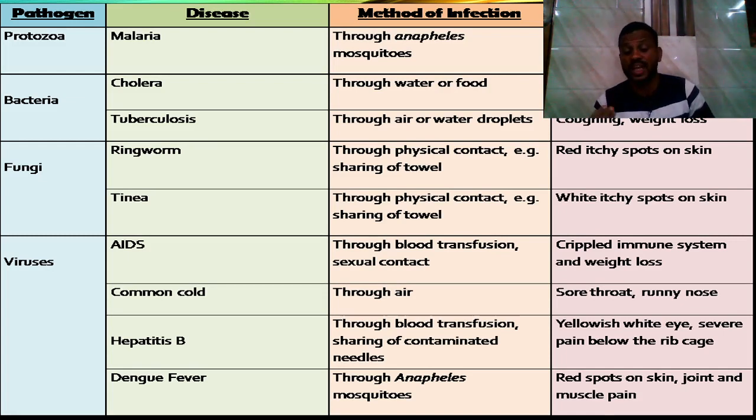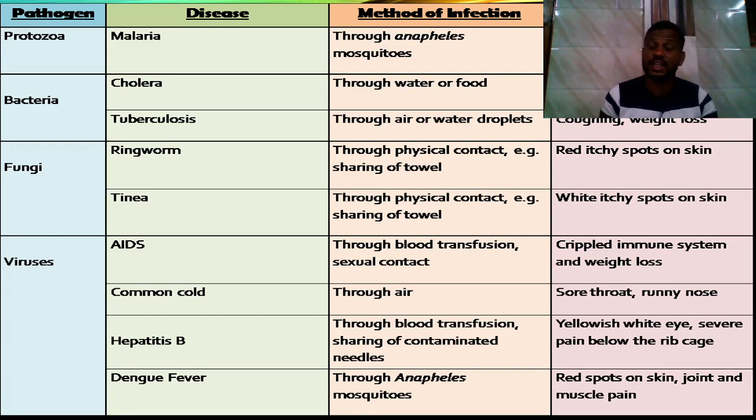The common cold spreads through air. Sores on the throat means we feel a burning sensation, there is pain in our throat. Runny nose means mucus continuously comes from the nose. Hepatitis B spreads with blood transfusion from one person to another person, and by sharing contaminated needles.